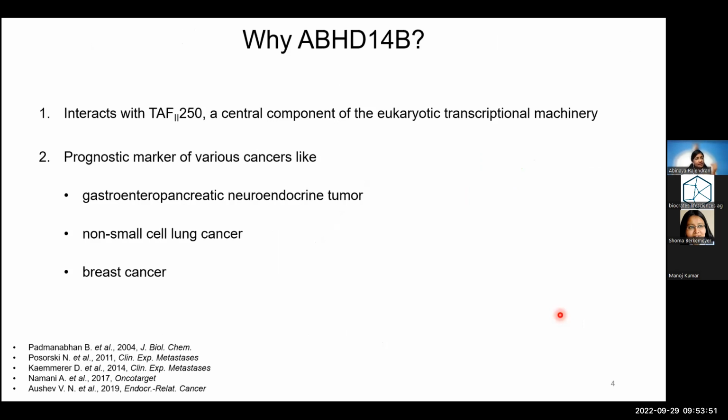Now, why are we interested in this enzyme? Like I just said, it interacts with the central component of the eukaryotic transcription machinery, suggesting that this enzyme could have a potential role to play in transcriptional regulation. Apart from that, this enzyme has also been reported to be a prognostic marker of various cancers like gastroenteropancreatic neuroendocrine tumor, non-small cell lung cancer, and breast cancer, making it very important to study this enzyme. So I started off by asking the question of what are the biological substrates and what is the function of this enzyme.